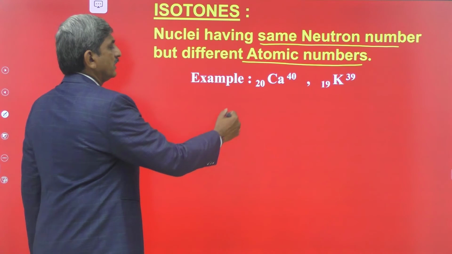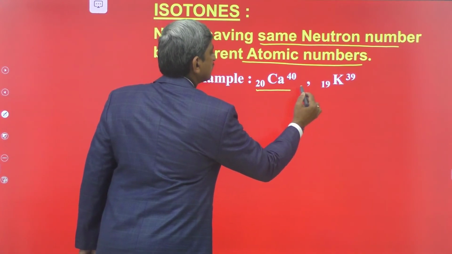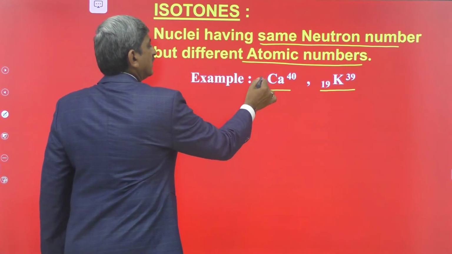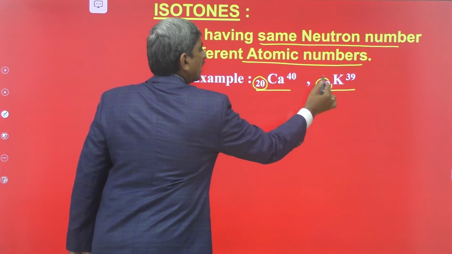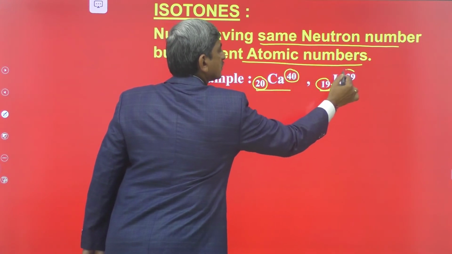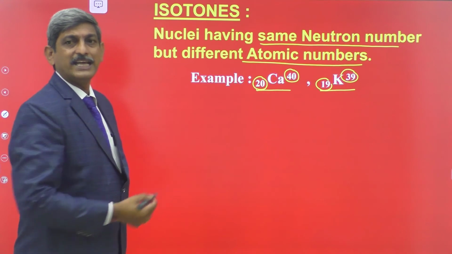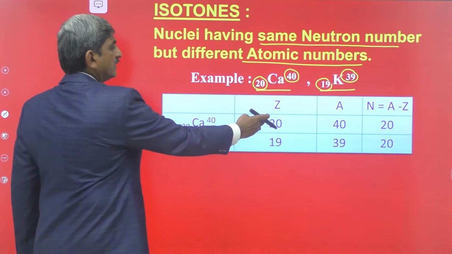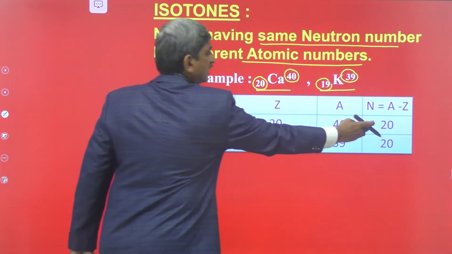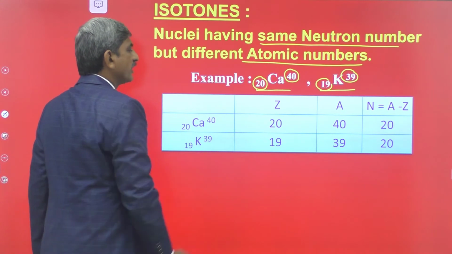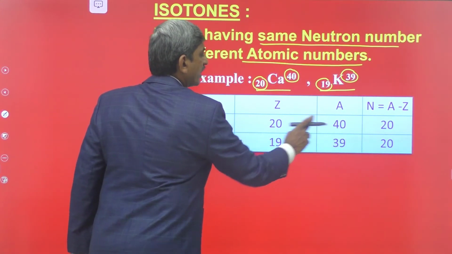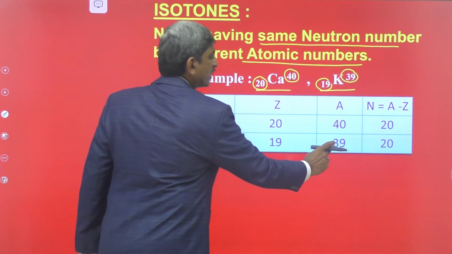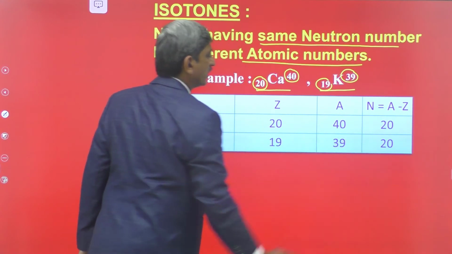For example, if we consider the nuclei of calcium-40 (atomic number 20) and potassium-39 (atomic number 19), the atomic numbers are different and the mass numbers are also different, but they have an equal number of neutrons. See the tabular form. For calcium-40, the number of neutrons is equal to 40 minus 20, that is 20. For potassium-39, the number of neutrons is equal to 39 minus 19, that is 20.